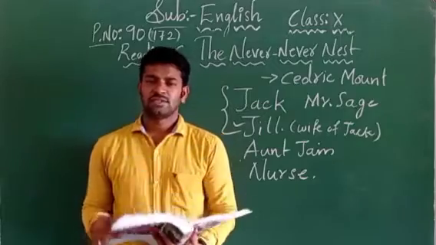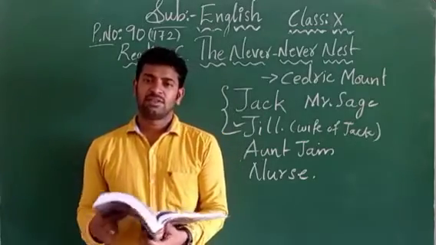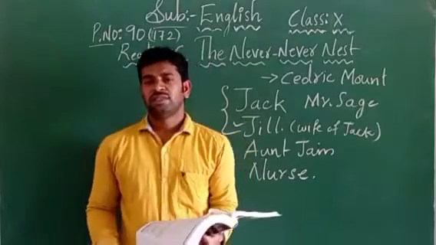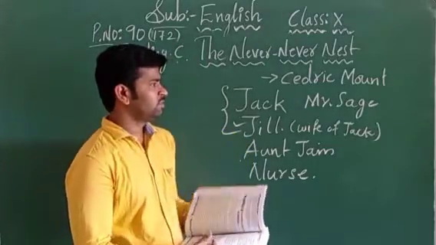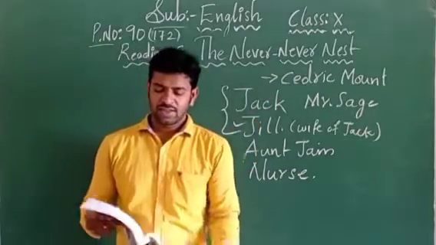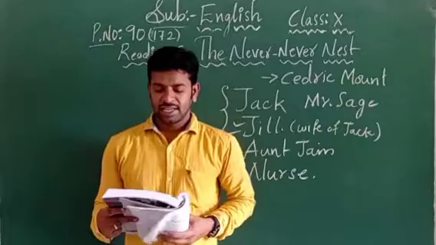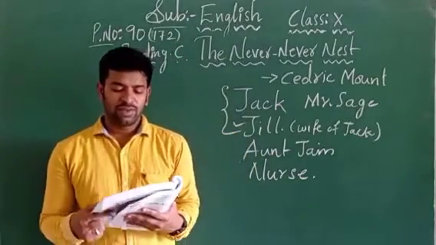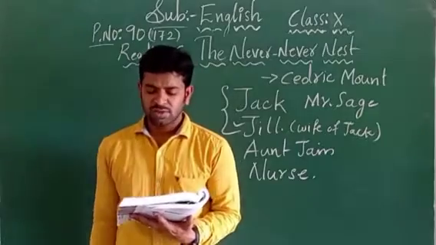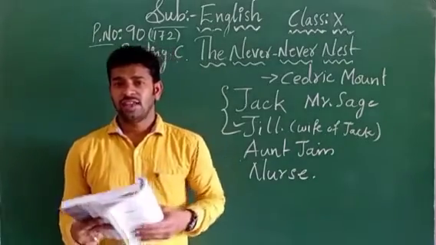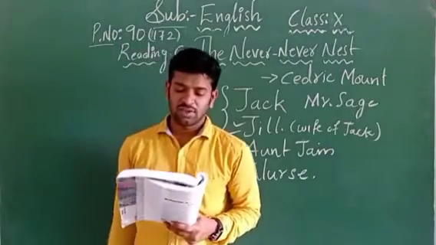Right children? So this is the small lesson which is given. This is the small one act play which is given in our third unit reading C part children. So everybody might have understood. I think here some meanings are given, of the words which came in our lesson. Villa is nothing but a small house standing in its own garden. So in a garden there is a small beautiful house, that is called the villa.